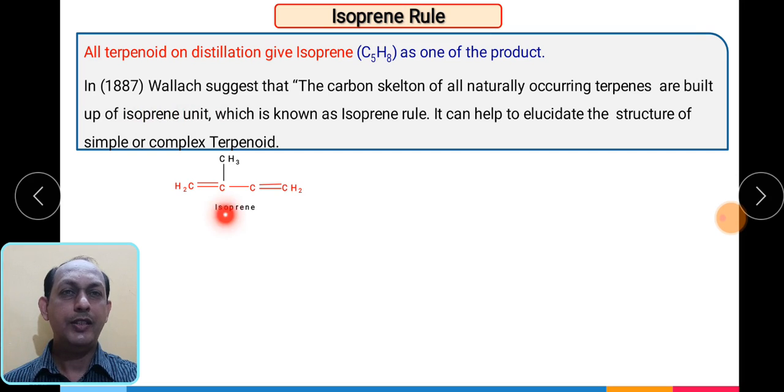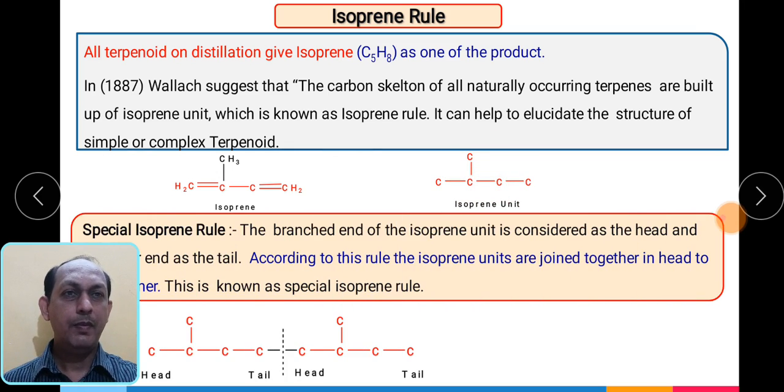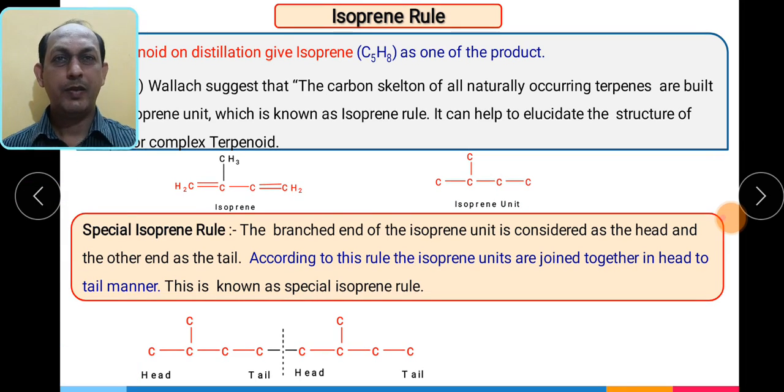We have already seen this is the structure of isoprene. If we see, it is a carbon skeleton in this way. Here you can see this particular part is the branch and this is the linear one. So we have to remember this is the basic building block which is present in the terpenoids. Then the special isoprene rule was given by the scientist Ingold.